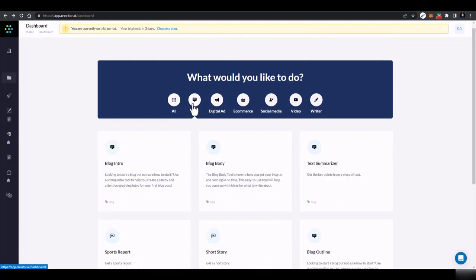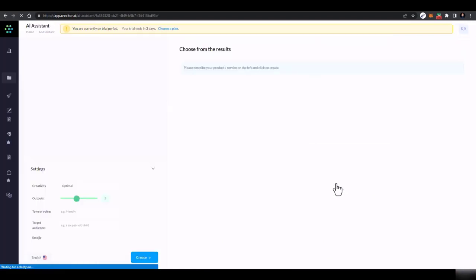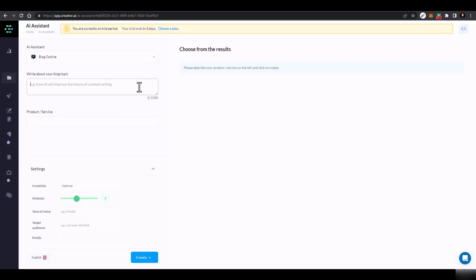Here you have a lot of other things you can play around with, but I think we have done with all. But here's one thing left, that is blog outline. So basically how this outline thing works, or how you can use this, or what are its use cases, is basically when you just give a command to AI to produce content for you, but it cannot produce like a 2000, 3000, 4000 words article for you. It's a lot hard. And right now I think it's not possible. I'm trying it. It's not working.